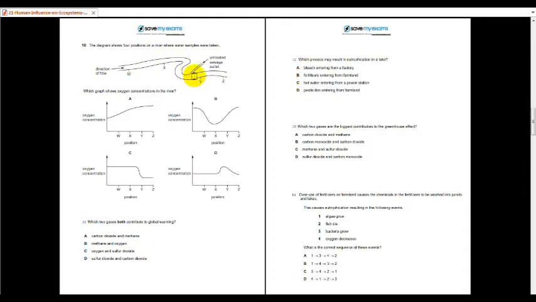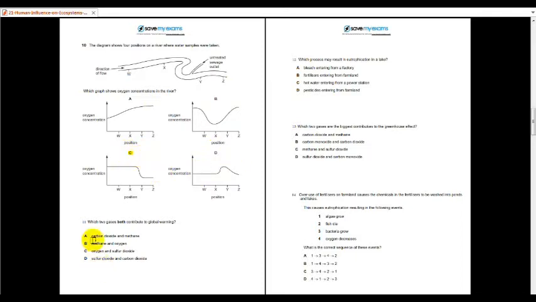Based on my assumption, if chemicals are poured into the lake, there would be a reduced amount of oxygen starting from the point where people throw the waste. So there would be a higher concentration of CO2 from W to X compared to Y and Z. So A is obviously wrong, B is wrong, C is the answer, D is also wrong.